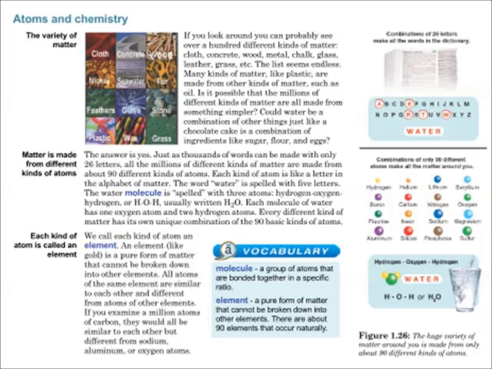Every different kind of matter has its own unique combination of the 90 basic kinds of atoms. We call each kind of atom an element. An element, like gold, is a pure form of matter that cannot be broken down into other elements. All atoms of the same element are similar to each other, and different from atoms of other elements. If you examine 1,000,000 atoms of carbon, they would all be similar to each other, but different from sodium, aluminum, or oxygen atoms.